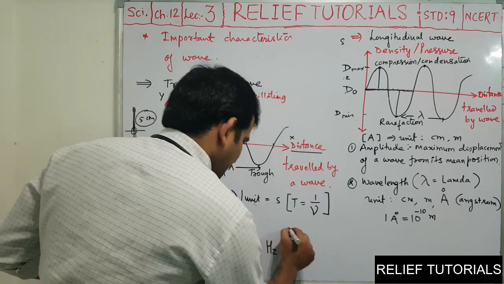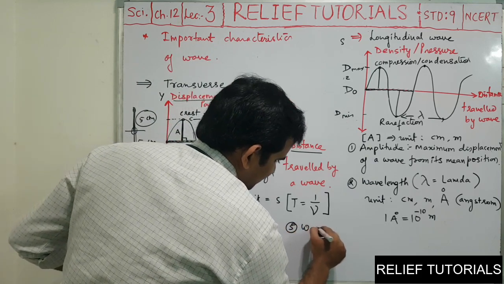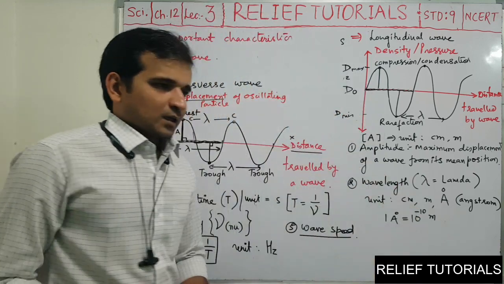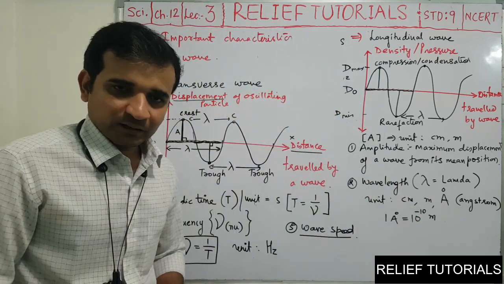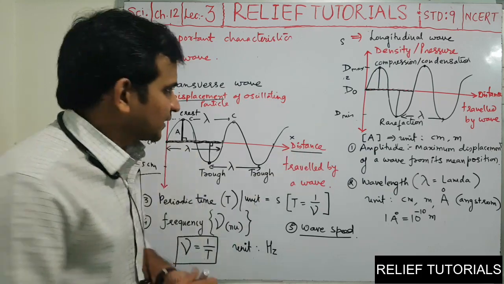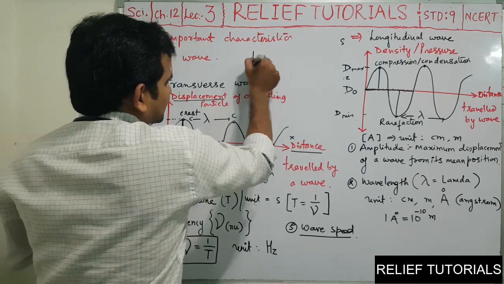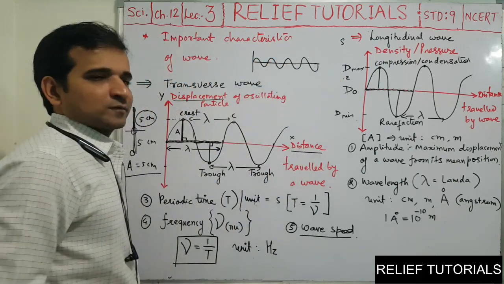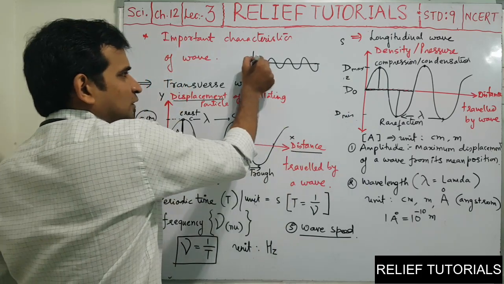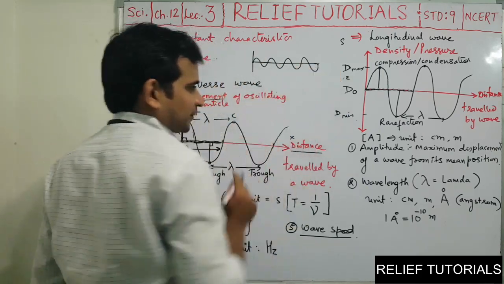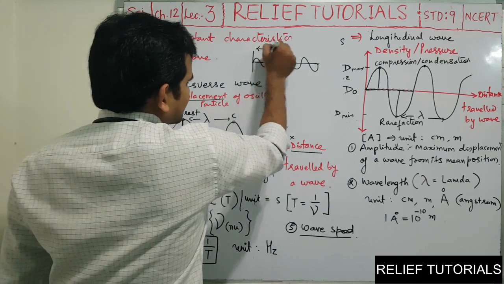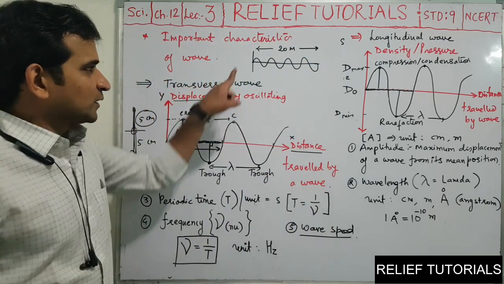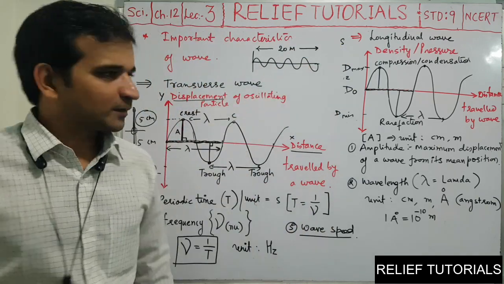Last important term is wave speed. How fast the wave is going, how fast the wave is traveling. If I say I have a wave like this, the wave is going. Let us say the wave starts from this point and ends here. The distance is 20 meter. From this point to this point, distance is 20 meter.